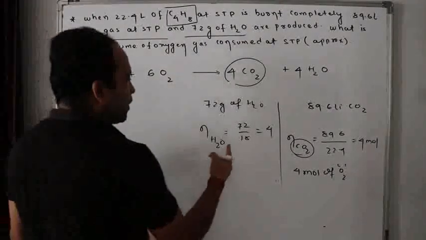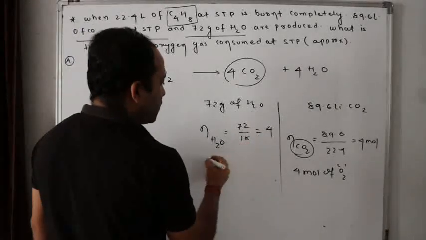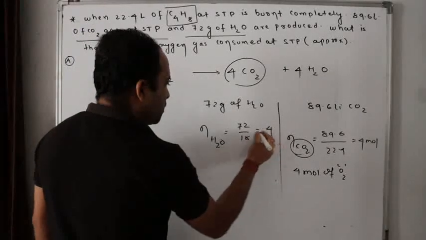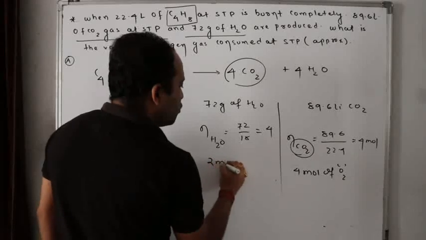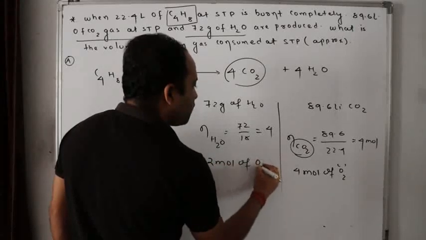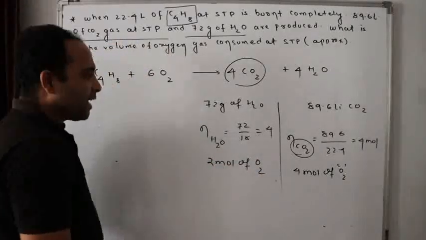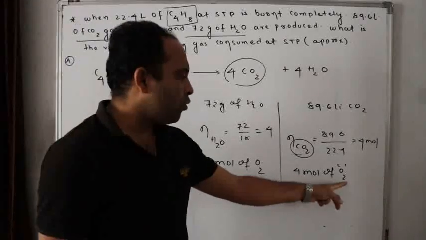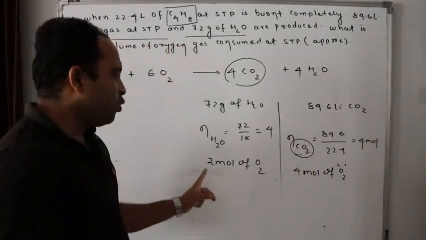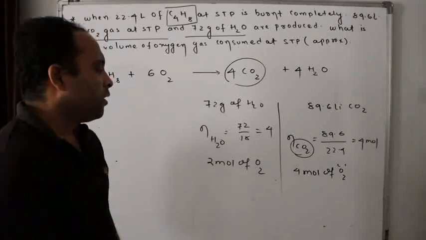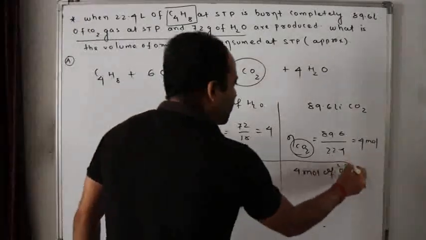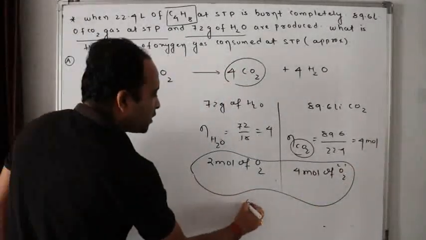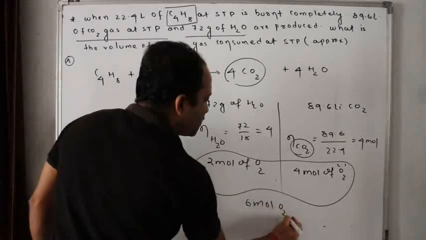Now 4 moles of water will give how many moles of oxygen? 4 moles of water will need 2 moles of O2. That means I need 4 moles of O2 for carbon dioxide and 2 moles of O2 for water. So as a whole, how many moles of oxygen do I require? 6 moles of oxygen is required.